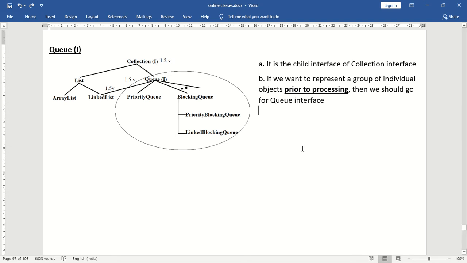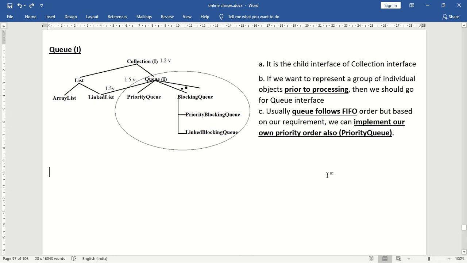Okay. Next. Usually queue follows which order? Usually queue follows first in first out order. Can we change the order? Yes. How we can change? Using priority queues. So what is the next point? Usually queue follows first in first out order, but based on our requirement we can implement our own priority order also. So how we can implement our own priority order? Using priority queue class.